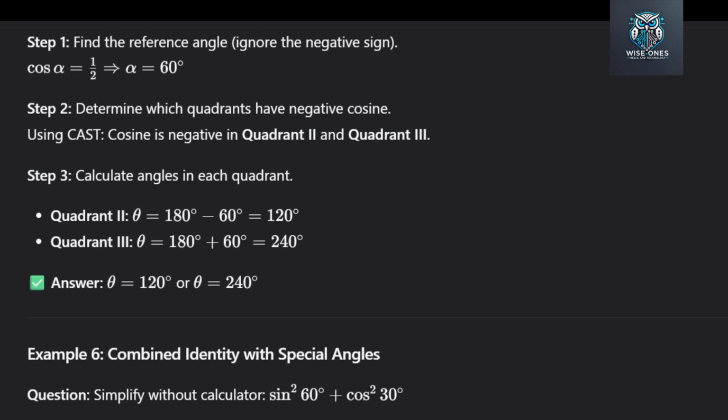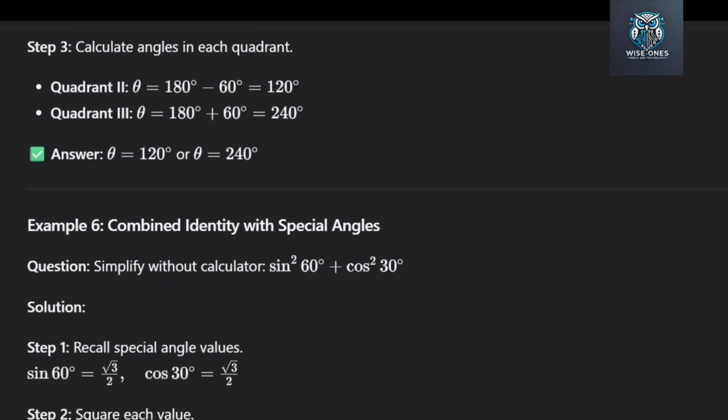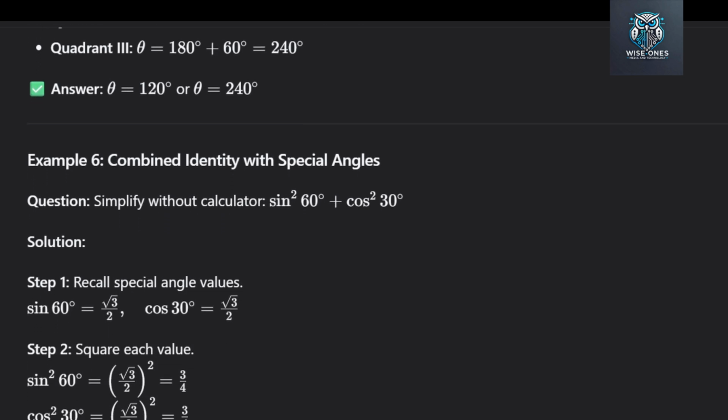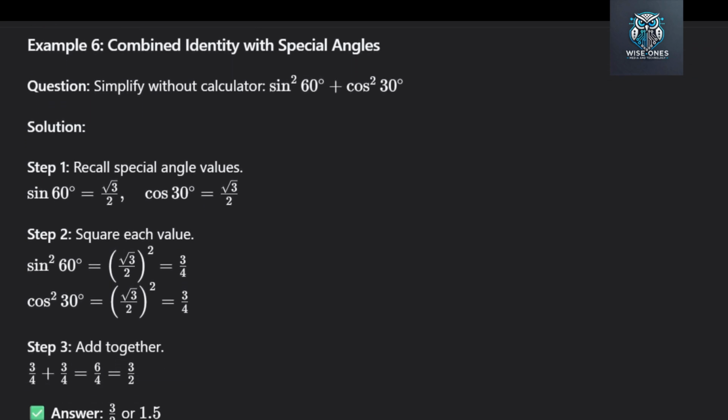Answer: theta equals 120 degrees or theta equals 240 degrees. Always check the range given in the question. Here it was 0 to 360. So both answers are valid. Now, let us look at example 6.